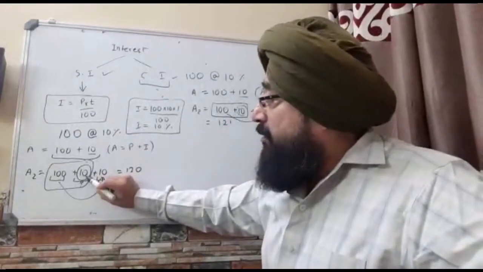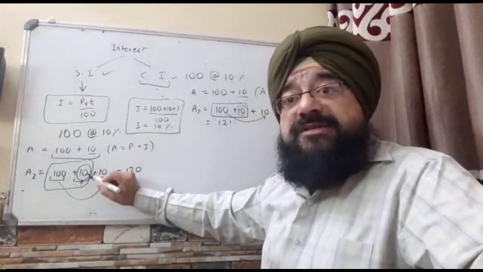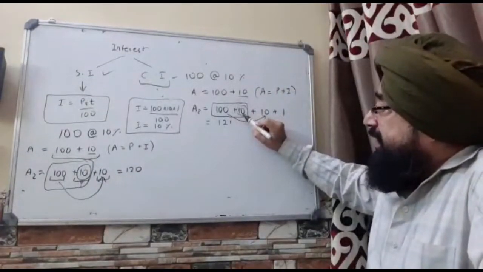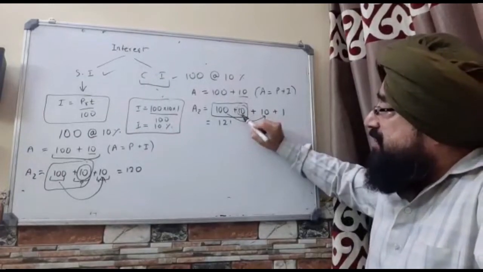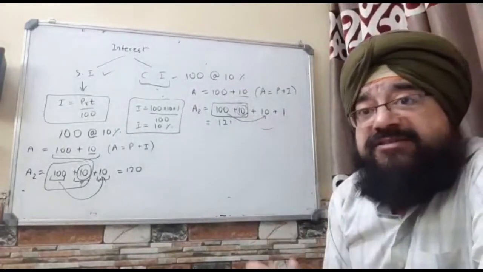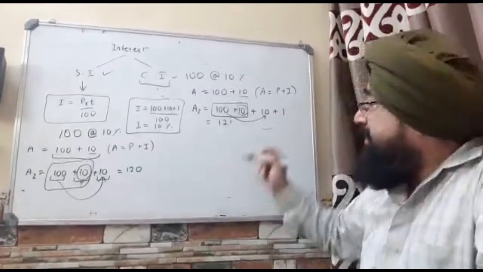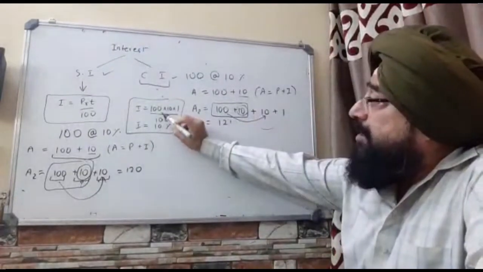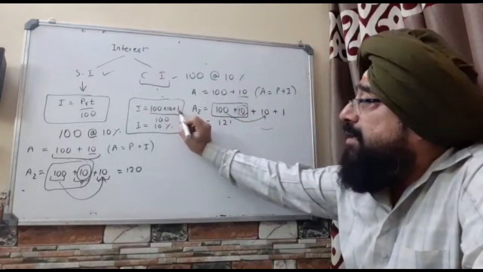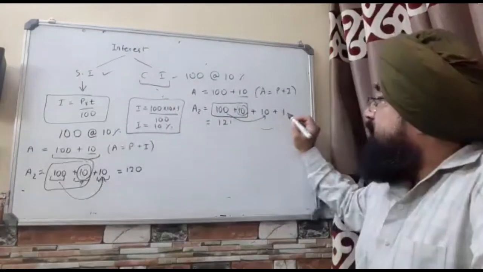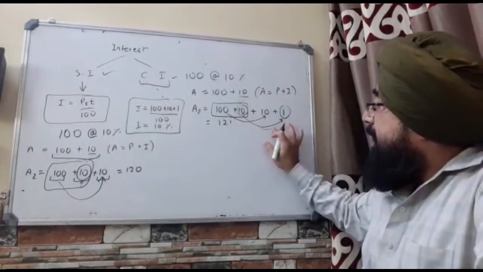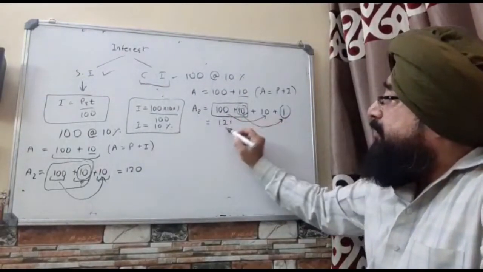बचा है जिसके बारे में कुछ भी नहीं हो रहा था पिछली बार सिंपल इंटरेस्ट के अंतर्गत. लेकिन अभी you need to pay this interest पे interest, यानी कि फर्स्ट ईयर का जो इंटरेस्ट है वो भी अनइंटरेस्टेड नहीं जाएगा, उस पर भी आपको इंटरेस्ट देना पड़ेगा. That is not this 10 rupee using this formula, 10 into 10 into 1. So 10 into 10 is 100 and 100 cancels. 1 upon 1, that is 1. So that 1 rupee has taken birth from this 10 rupee. And therefore you need to return 121 rupee.